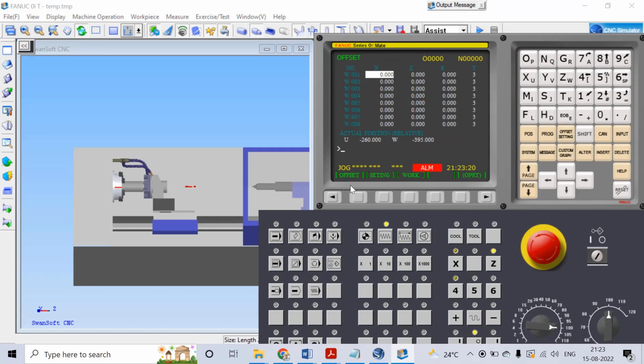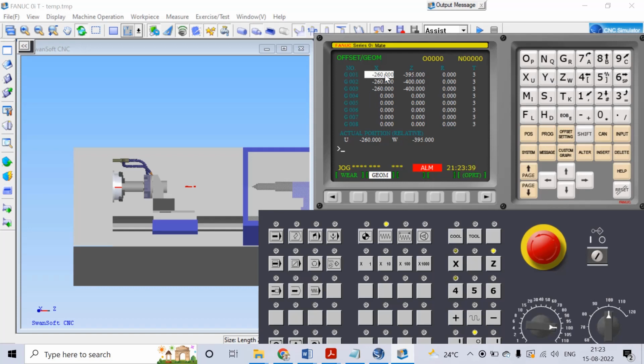Offset setting. In the control panel, you select the offset. Go to geometric. Here for tool number 1 use G001, next G002 and G003. The three tools will be using these three offset values.